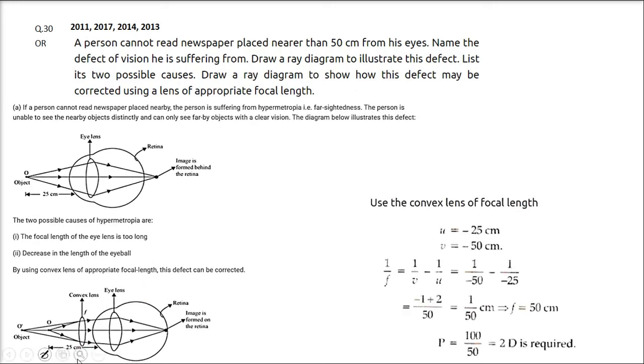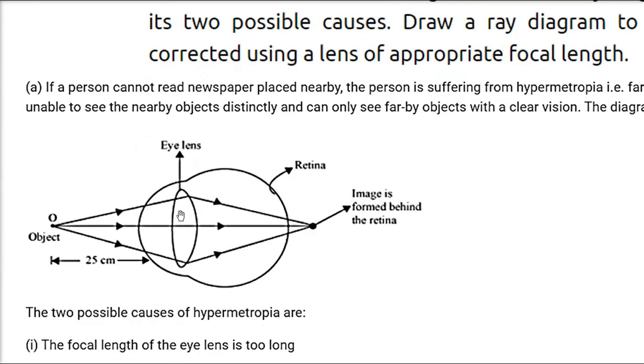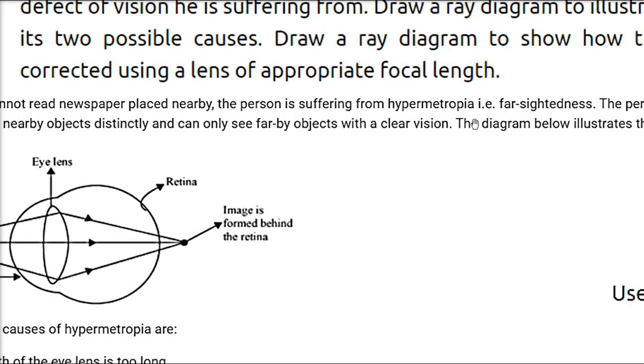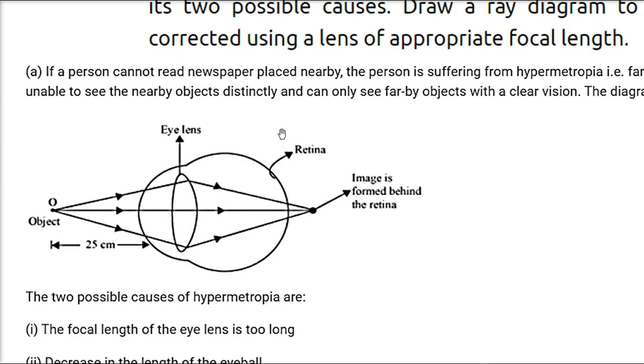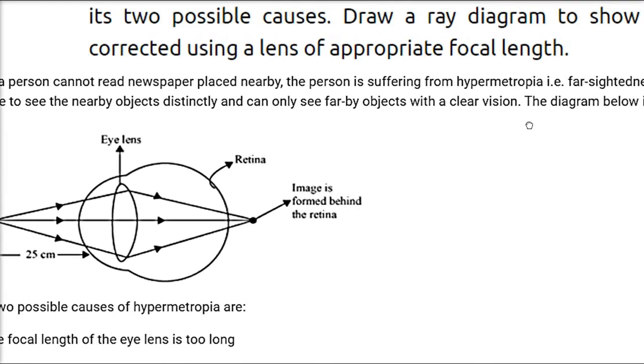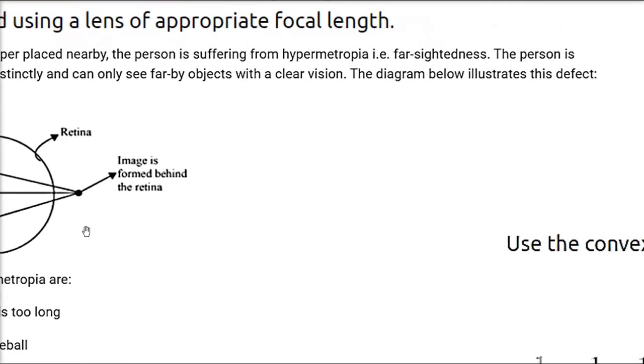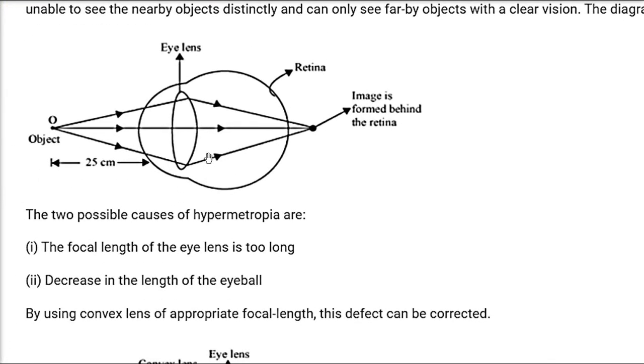So here is the scenario. If a person cannot read a newspaper placed nearby, the person is suffering from hypermetropia, that is far-sightedness, and is unable to see nearby objects distinctly. Mostly after 40 years of age this happens, this is natural, and the person can only see far-off objects with clear vision. The diagram here, I'll show you how this defect can be analyzed.